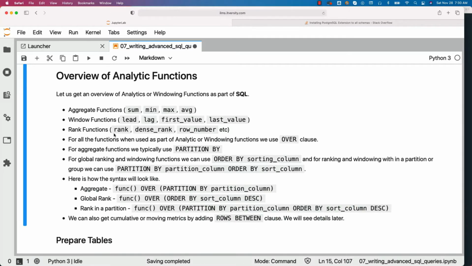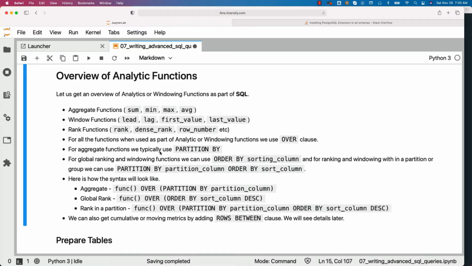Some of these functions need not be used as part of windowing functions alone. They can be used outside the scope of windowing or analytics functions as well. For example, sum can be used completely outside of the windowing or analytics functions. For all the functions when used as part of analytic or windowing functions, we use over clause.